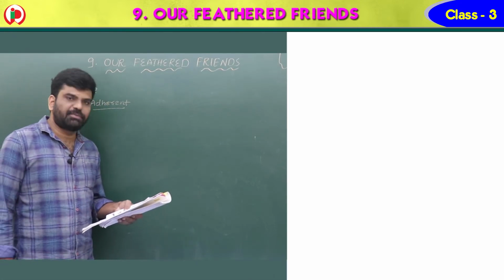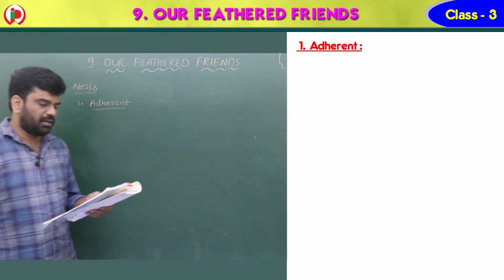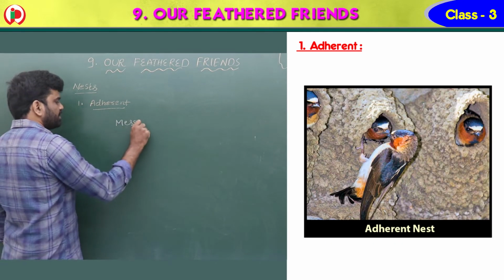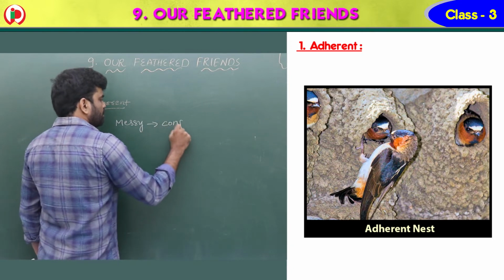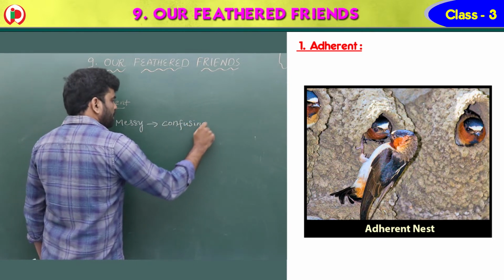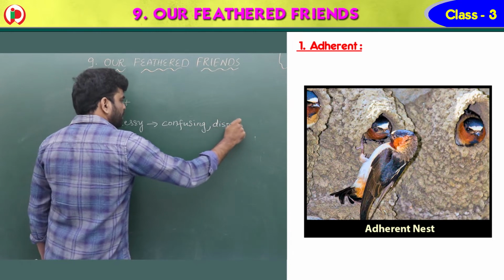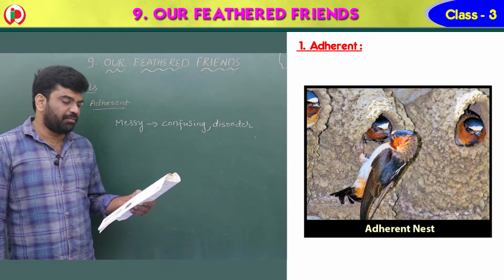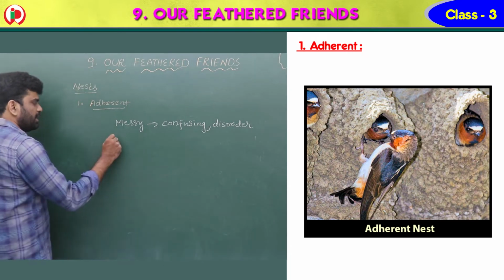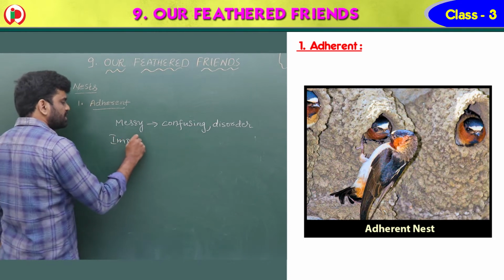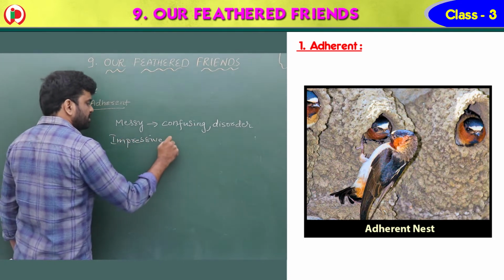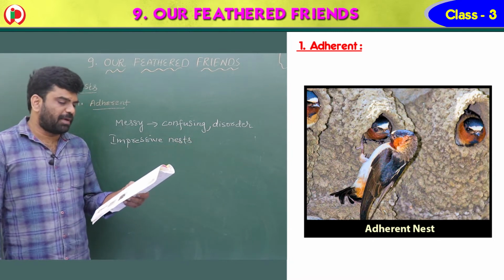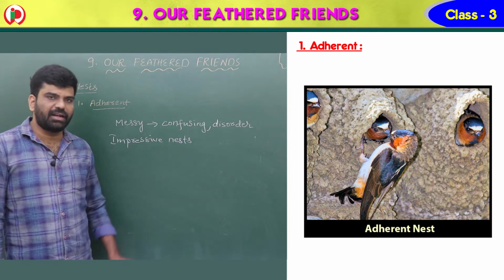Children, now see the types of the nest. First one is adherent. These are very messy. What do you mean by messy, children? Very confusing or disorder. That means we can't find them in an order. These are messy but very impressive nests, children. Why are they impressive? You can see here, often made up of mud and built against a surface like tree, wall or a cliff.